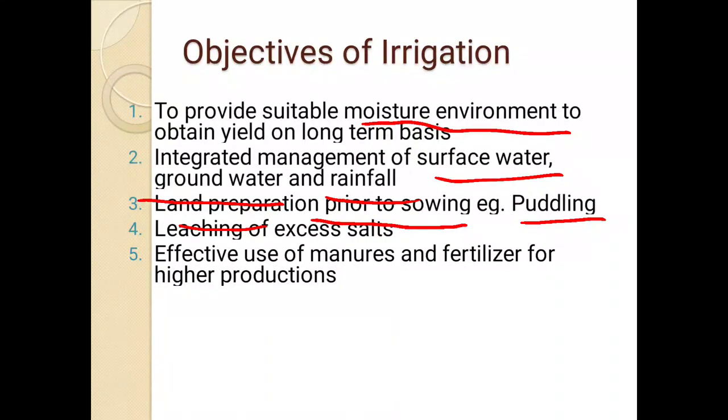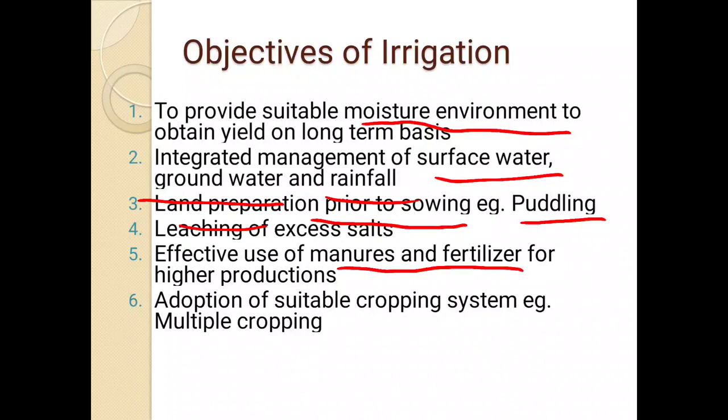At the same time you can provide irrigation so that the nutrients are available to the crops. So by using irrigation we can make all the nutrients available to the plants by applying fertilizers at the correct time and also in the correct amount. That is the effective use of manures and fertilizers.